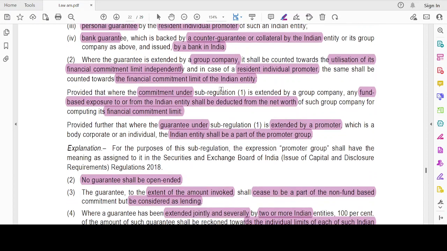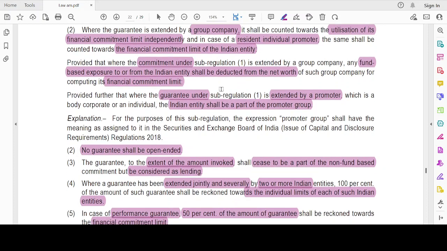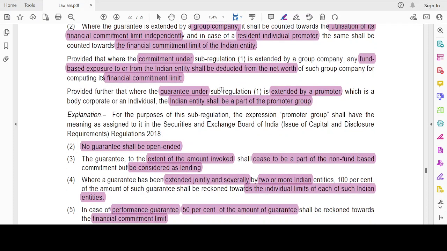Okay, then provided that where the commitment under sub-regulation 1 is extended by a group company, a fund-based exposure to the Indian entity shall be deducted from the net worth of such group company for computing its financial commitment limit. Such group company has given a commitment now or extended the guarantee now. Okay, it has also given some fund-based commitment to the foreign entity. Then such will be deducted from the financial commitment limit and net. After that, when you have to check, okay, but there's this amount of guarantee.